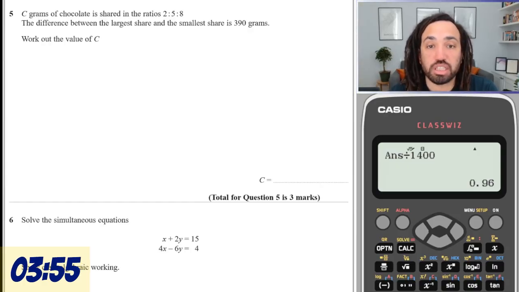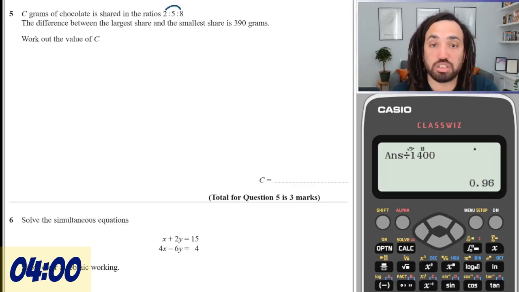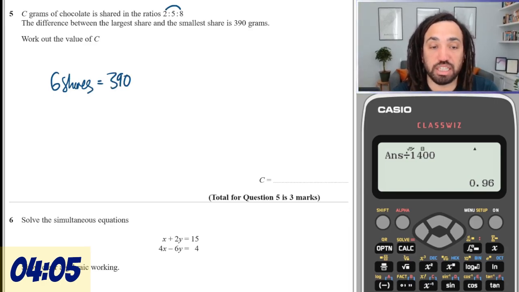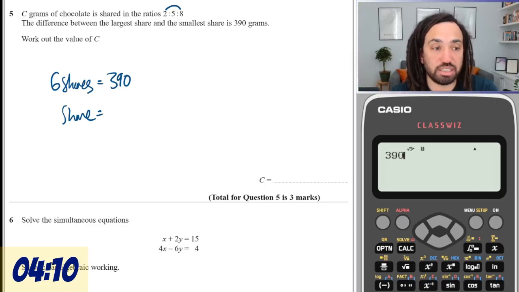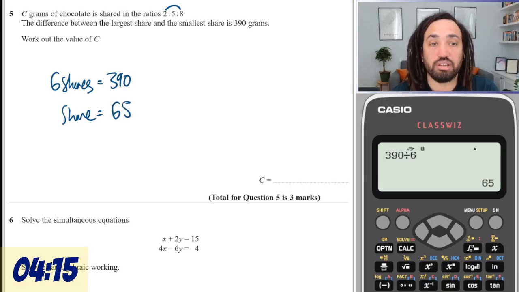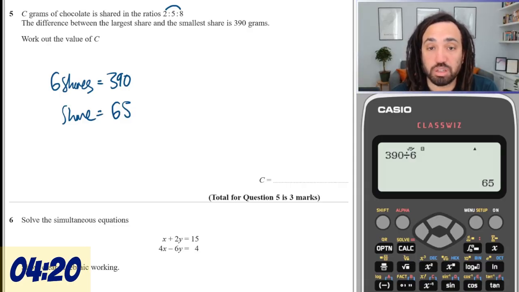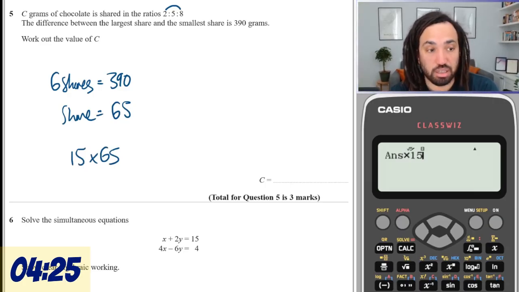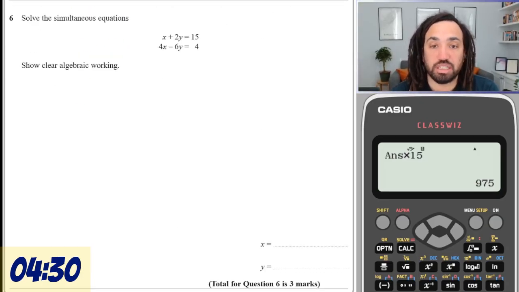Grams of chocolate is shared. The difference between the largest and the smallest is 6 shares. So 6 shares is equal to 390, so 1 share is equal to 390 divided by 6, which is equal to 65. Work out the value of C. C grams of chocolate is shared, so just the total. The total number of shares is 15, so 15 times 65 is going to give us 975.